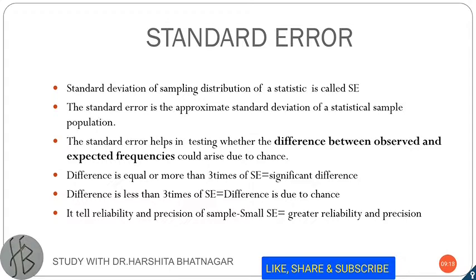It also tells the reliability and precision of the sample. If there is a small standard error, then we will say it has greater reliability and precision. If any sample has a large standard error, it means the reliability and precision is less. And what type of sample do we need? We need a sample which has greater reliability and precision. So the standard error of a good sample should be minimum.